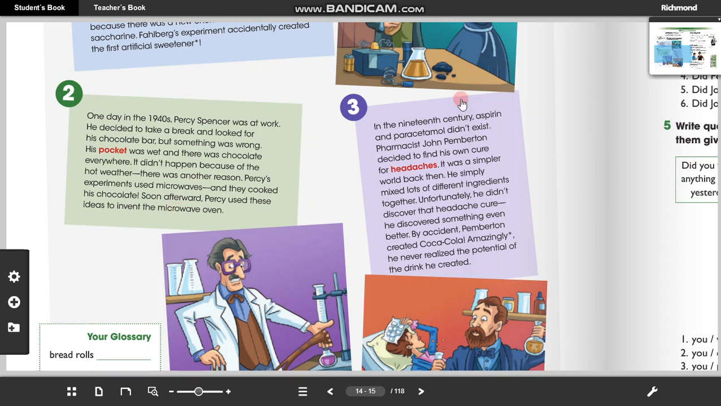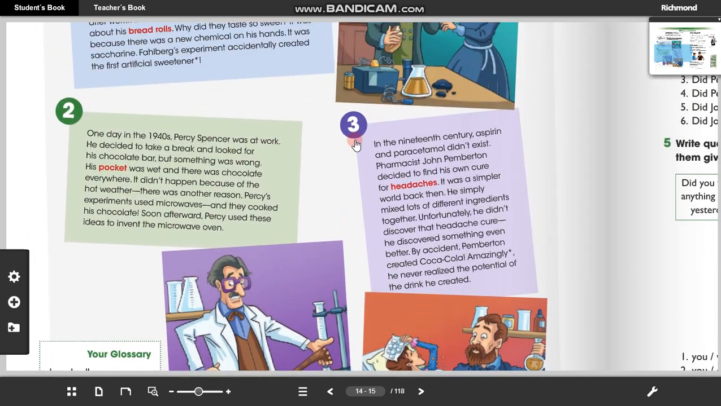Let's go to number 3. In the 19th century, aspirin and paracetamol didn't exist. Pharmacist John Pemberton decided to find his own cure for headaches. It was a simpler world back then. He simply mixed lots of different ingredients together. Unfortunately, he didn't discover that headache cure. He discovered something even better. By accident, Pemberton created Coca-Cola. Amazingly, he never realized the potential of the drink he created.